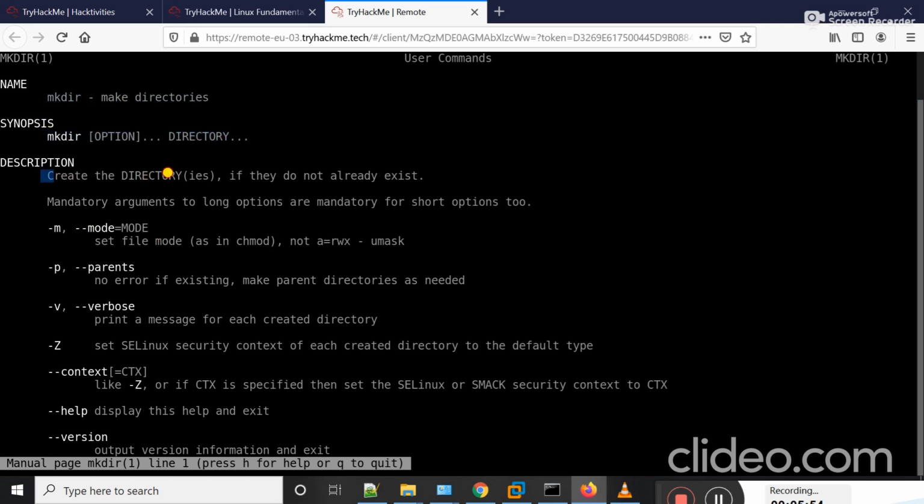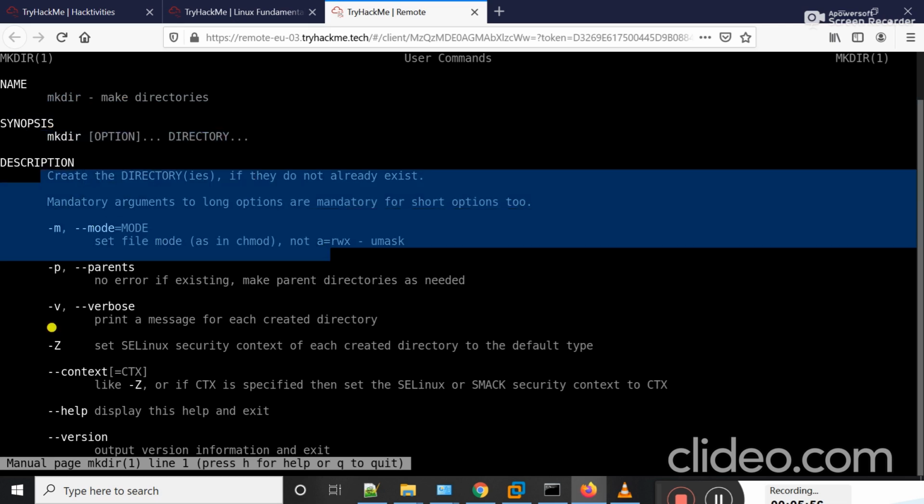Here, and the description of this command is here, and different flags which you can see.